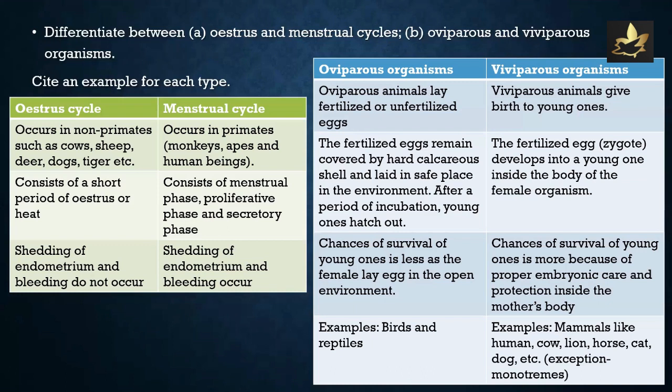Chances of survival of young ones is less as the female lays eggs in the open environment. Chances of survival of young ones is more because of proper embryonic care and protection inside the mother's body. Birds and reptiles are oviparous organisms. Mammals like human, cow, lion, horse, cat, dog, etc. are viviparous organisms. Exception: monotremes, which include the platypus. They are egg-laying mammals.